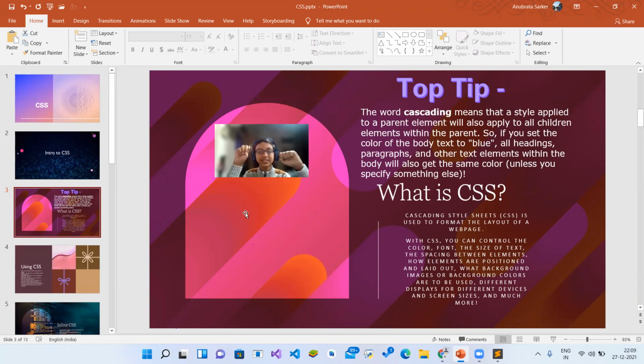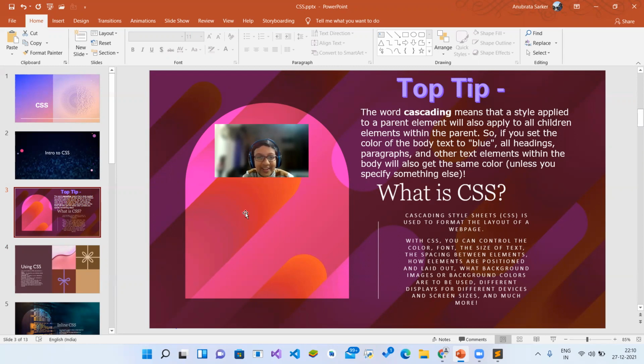The p tag is the child of the body tag, and the HTML tag is the parent of the full HTML document. These all are the children of the HTML tag. The word cascading means that a style applied to a parent element will also apply to all children elements within the parent. So if you set the color of the body text to blue, all headings, paragraphs, and other text elements within the body will also get the same color unless you specify something else.